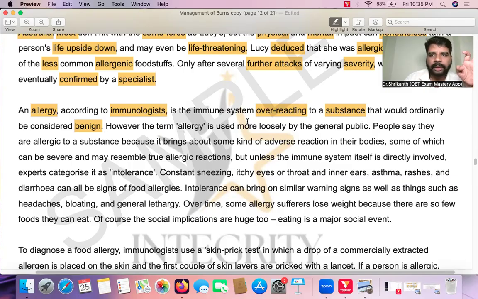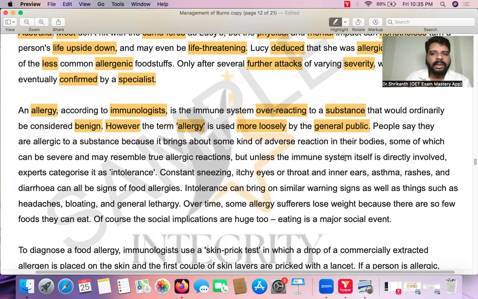But in an asthma patient, the dust is entering the patient's body. But what is the immune system doing? It is overreacting to a harmless substance. That is what we call an allergy. Now he is saying, however, that's a contrast phrase. Contrast phrase means they're now talking about a signal change. However, the term allergy is used more loosely by the general public. So according to the scientists, according to medical literature, we have a specific definition. What is allergy? Immune system overreacting.